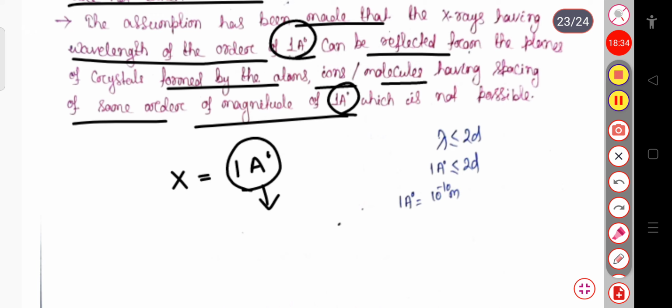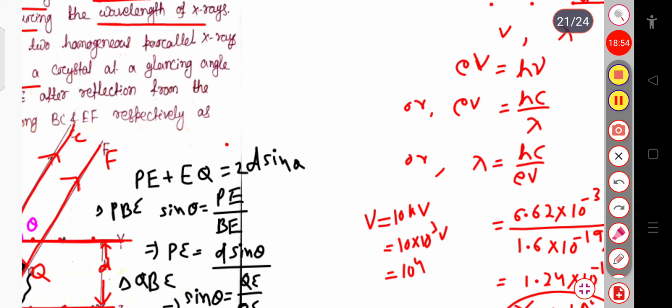So here you can see that for this condition, lambda should be lesser or equal to 2d. For X-rays, the wavelength is 1 angstrom, which is fixed, and it should be lesser or equal to 2d. So these are the limitations of the Bragg's law. So this is all about the Bragg's law and its limitations.